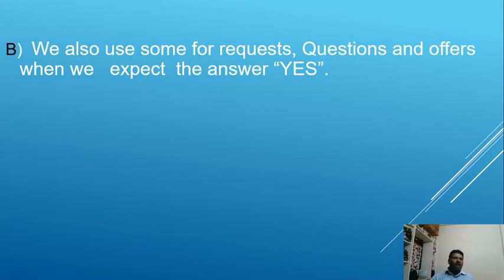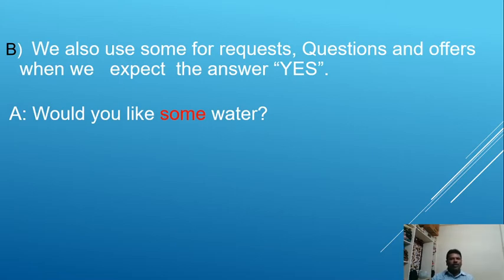We also use some for requests, questions, and offers when we expect the answer to be yes. Look at the example: Would you like some water? Some is also used with uncountable nouns.